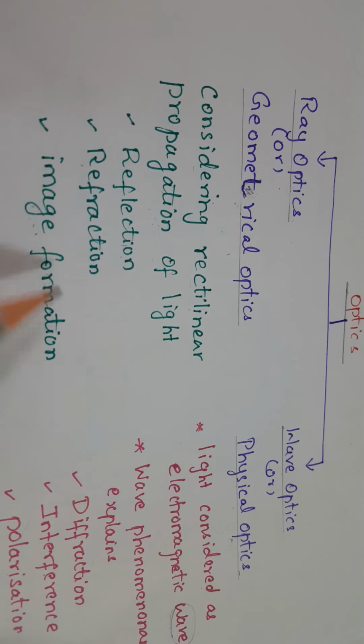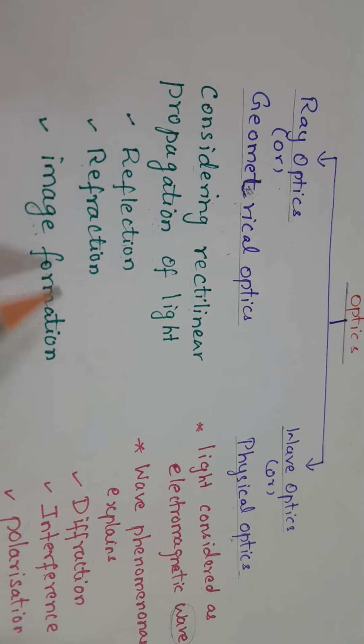Now this retina and the brain are connected by the optic nerves. So these light signals are carried through the optic nerves to the brain. The brain converts the signals and you are enabled to see the image. The brain produces the erect image. Here you are getting an inverted image, but the straight image is what is observed by the brain. Okay, so this is how we see things.